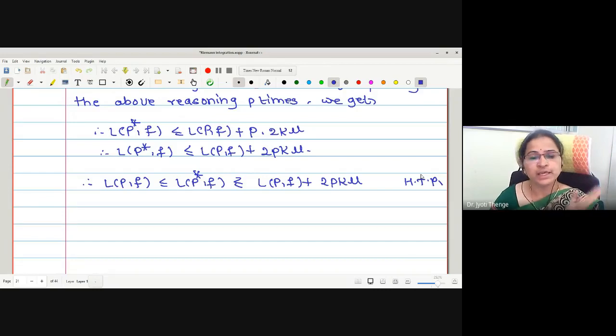Actually, this corollary is helping us to tell up to what extent one can increase the lower sum, because whenever we are adding extra points in the partition, the lower sum is increasing. Therefore, the lower sum with respect to P star can be increased maximum up to 2pk mu. This is what the corollary is saying. That is, the lower sum with respect to the partition can be increased by the term 2pk mu. P is the number of extra points, k is the bound, mu is the length of the largest subinterval.